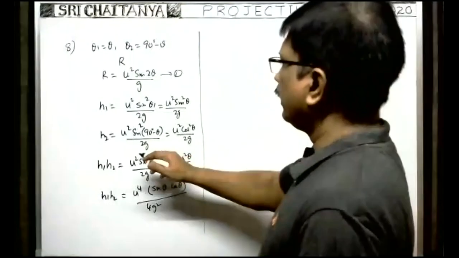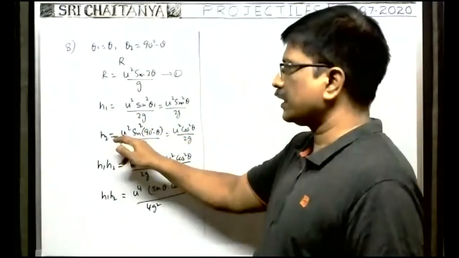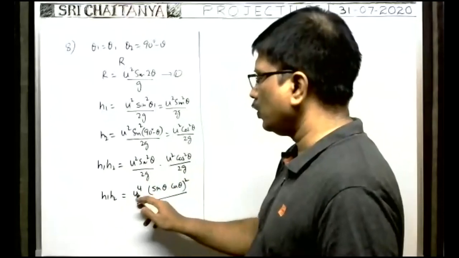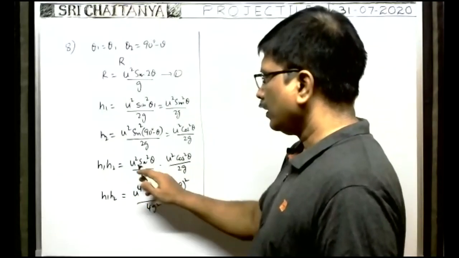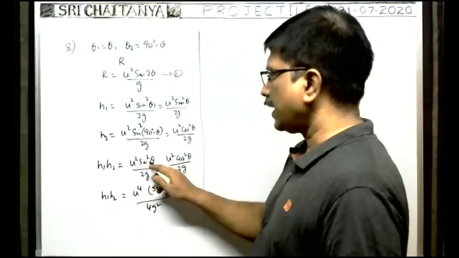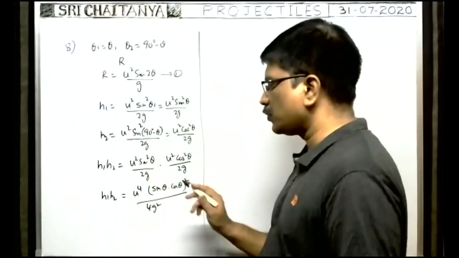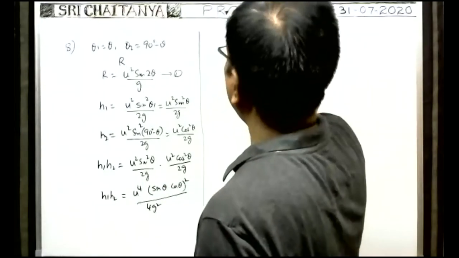We see here H1 H2 values are given. So H1 into H2 is equal to this one. Or H1 H2 is equal to U to the power 4 into sin square theta cos square theta, which can be written as (sin theta cos theta) whole square by 2g into 2g, which means 4g square. I have written.